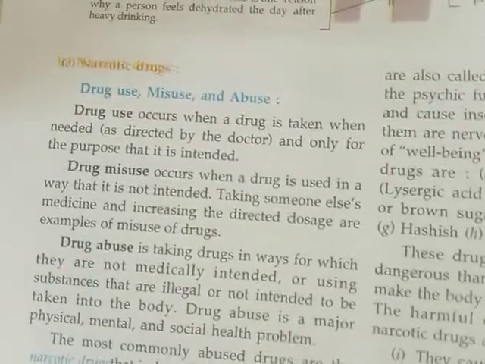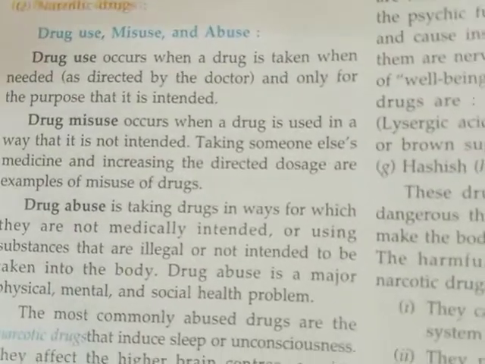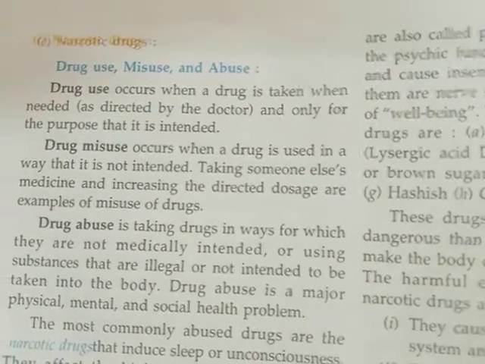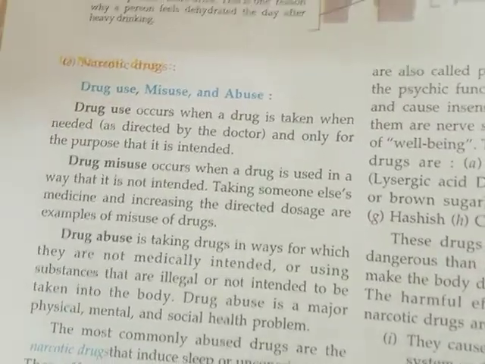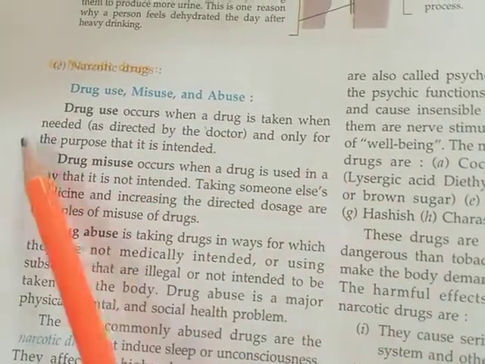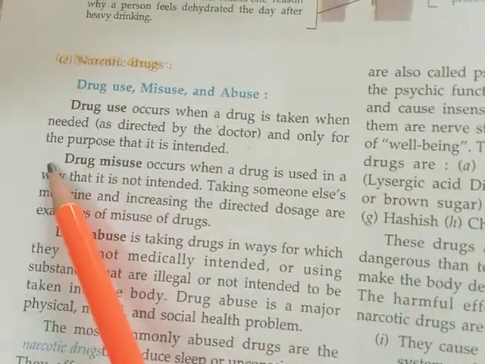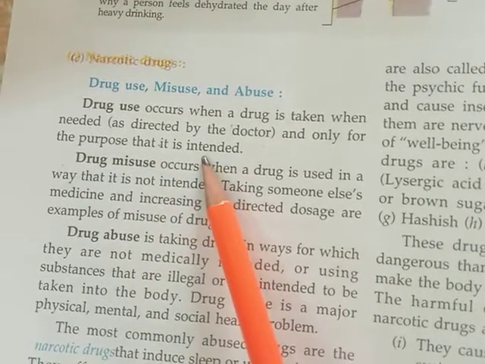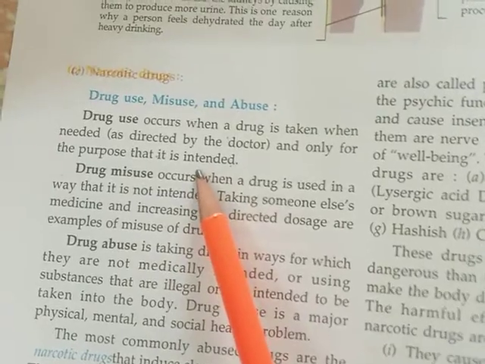Now, narcotic drugs, we'll see the drug use, misuse, and abuse. We will see the difference between these three: what is use, what is misuse, and what is abuse. Drug use occurs when a drug is taken when needed, as directed by the doctor, and only for the purpose that it is intended. Intended means for the purpose which it is meant for.